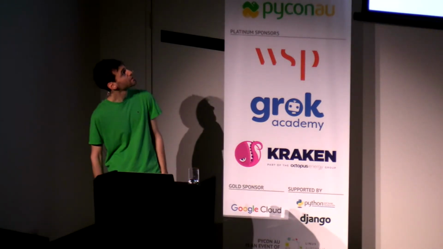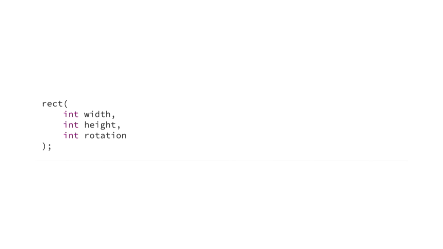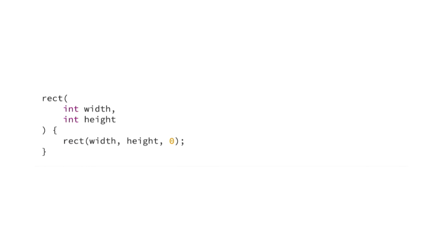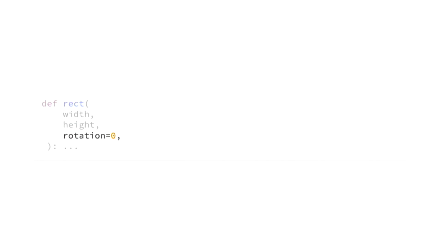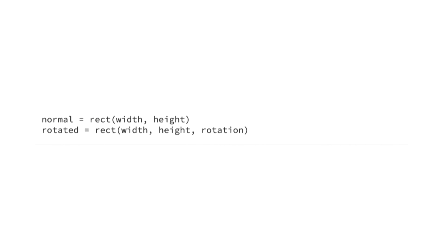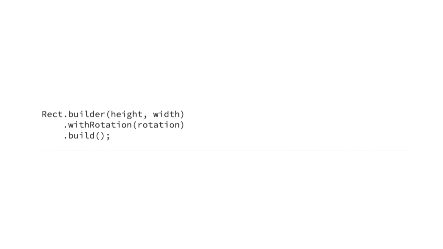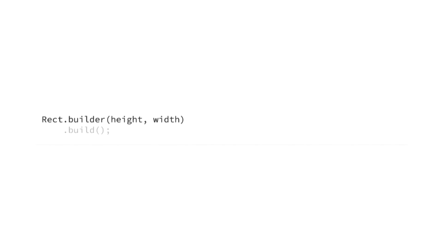Let me explain why. If we're using another language and we want to set up rotation to default to 0, then we often need a function override. But since Python has default arguments, there's no need for these chained overrides. And often, they'll use builders to resolve this issue, which let us optionally add this data. But yet another issue lies in the nature of the required ordered arguments, and that is that there's no knowing whether arguments are set up correctly. In this case, you might not have noticed, but it should actually be width and height, not height and width.